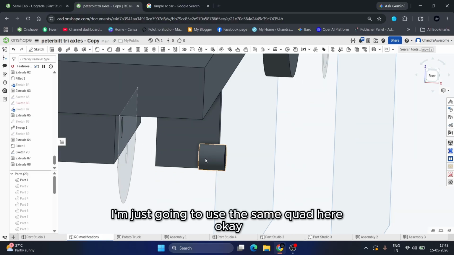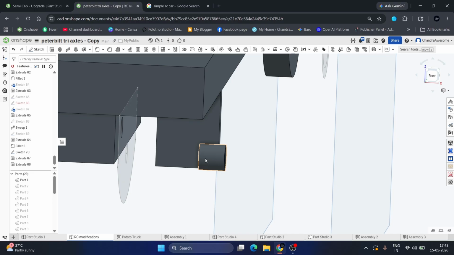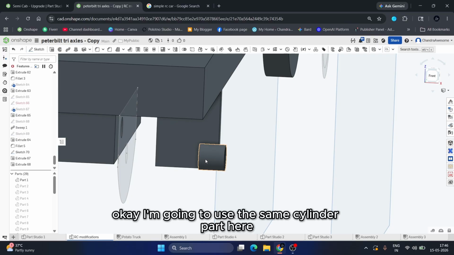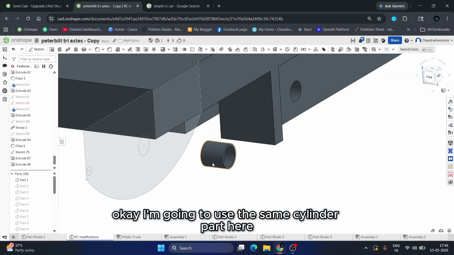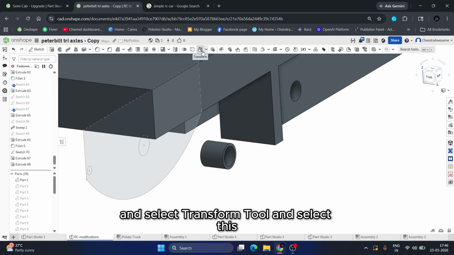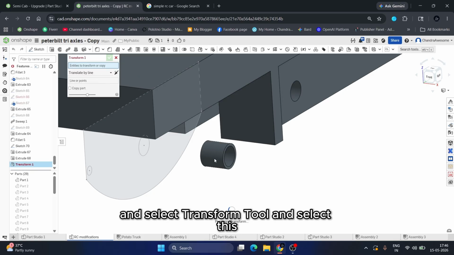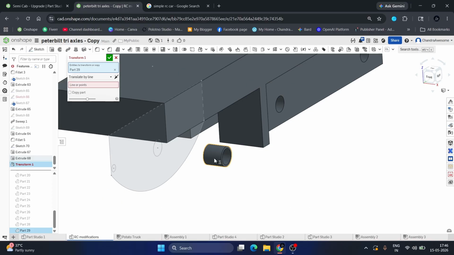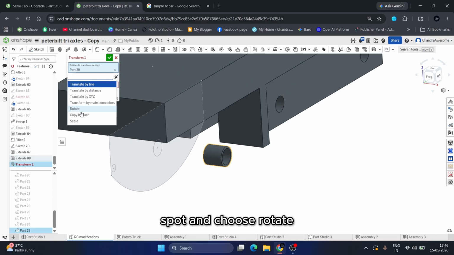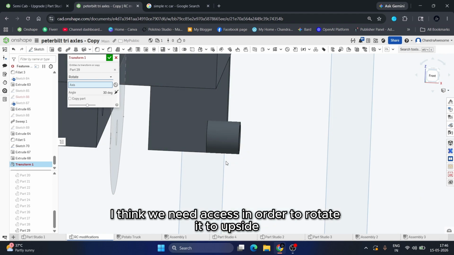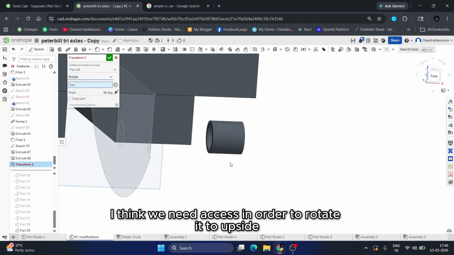I'm just going to use the same cylinder part here and select the transform tool, select this spot and choose rotate. I think we need an axis in order to rotate it upside.